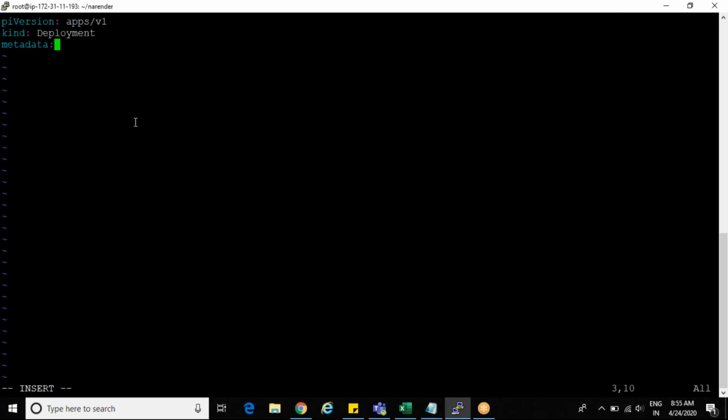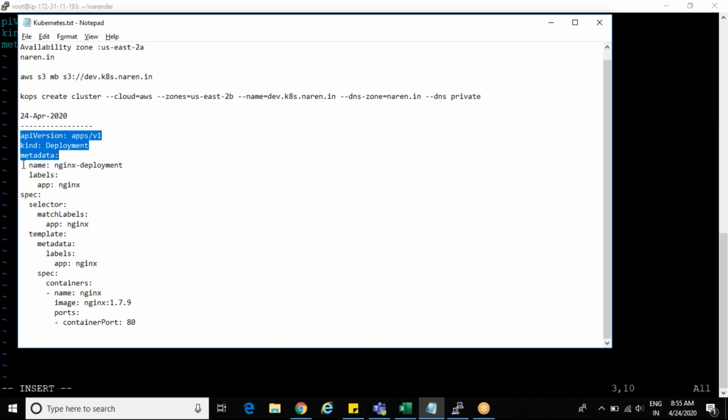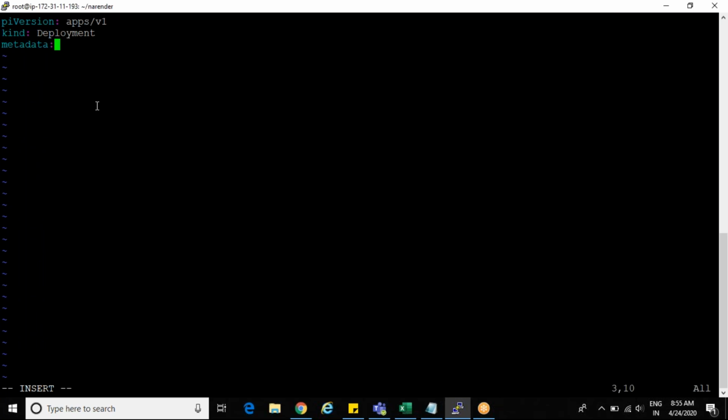In a YAML file, these spaces and all are very important. You should exactly follow the spaces. Indentation is very important.